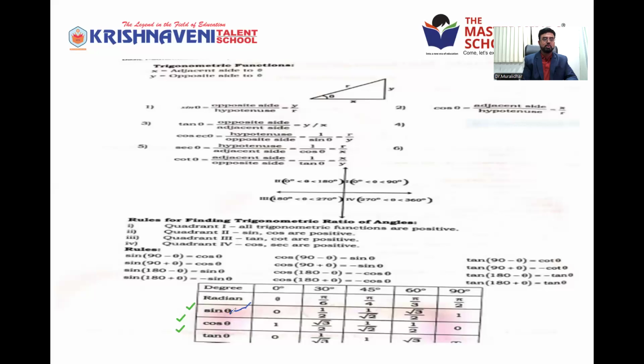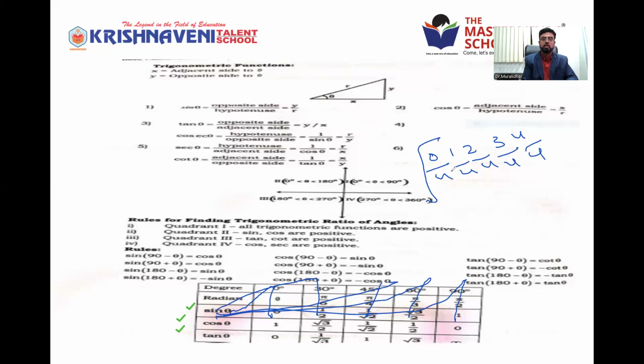So what is sine 0? Sine 0 is 0. Sine 30 is 1 by 2. Sine 45 is 1 by root 2. Sine 60 is root 3 by 2. And sine 90 is 1. So you can obtain those values simply by writing 0, 1, 2, 3, 4, right? Divide all by 4 and take the square root of each separately.